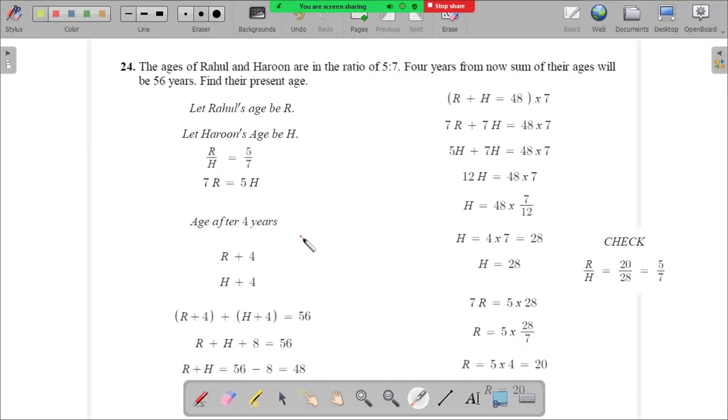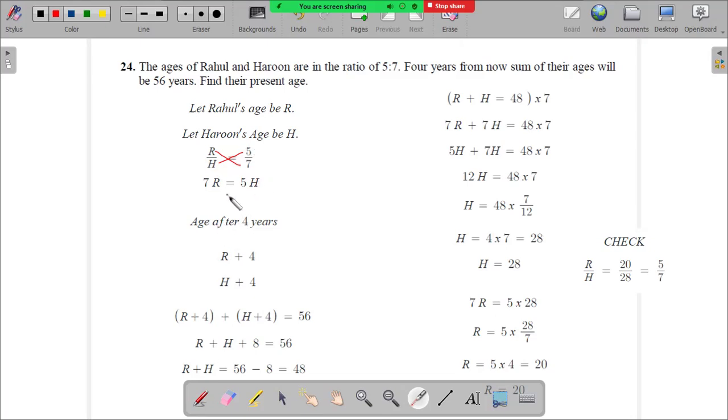If we assume that Rahul's age is R and Harun's age is H, the first sentence of the question says the ages of Rahul and Harun are in the ratio 5:7, which means R divided by H is equal to 5 divided by 7. This is very clear. Now if we cross multiply, this will result in 7R is equal to 5H. So 7 goes there and H goes there. So 7R is equal to 5H.